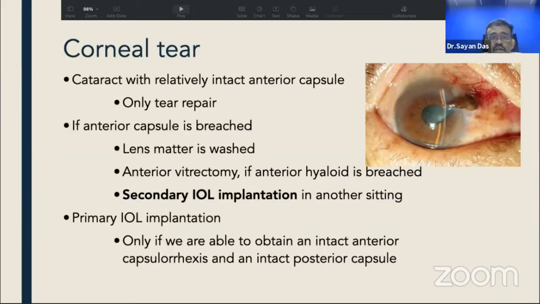If there is a cataract in a corneal tear with relatively intact anterior capsule, we should do an only tear repair. If the anterior capsule is breached, the lens matter should be washed. The anterior vitrectomy should be done if the anterior hyaloid is breached, and secondary IOL implantation is ideal if the posterior capsule is either disintegrated or the anterior capsule, we cannot achieve a capsular excess.